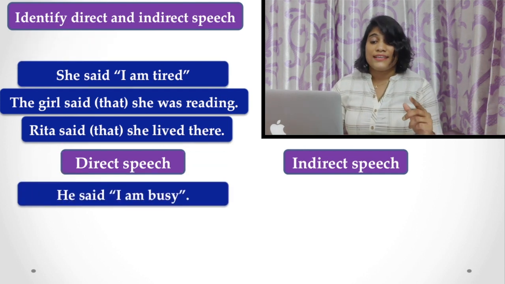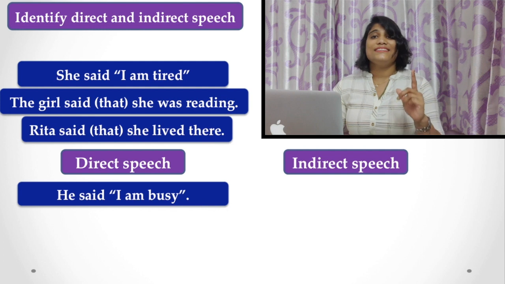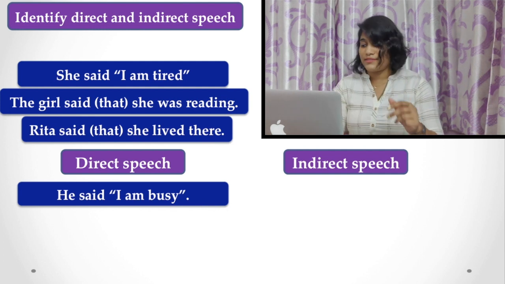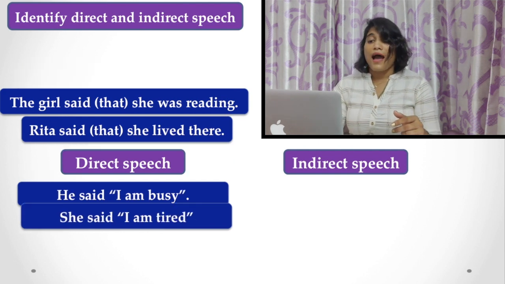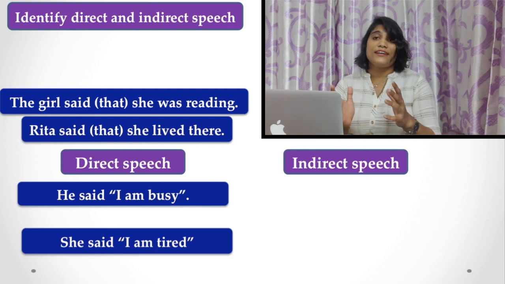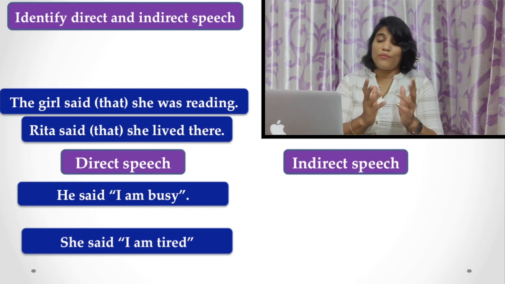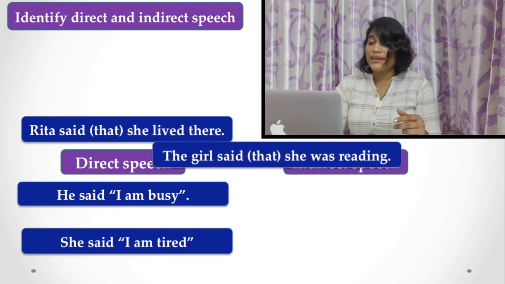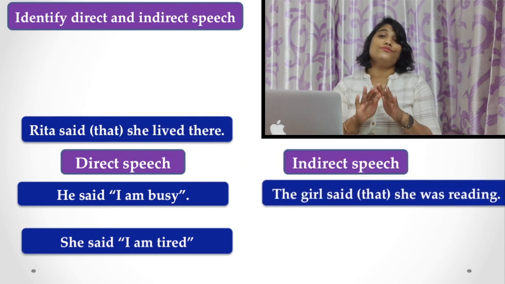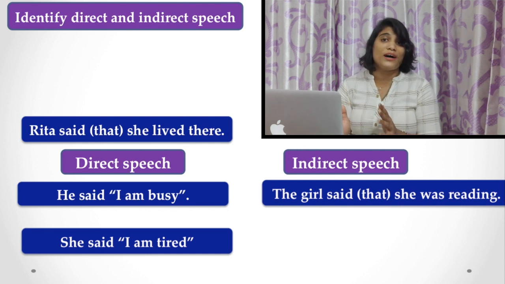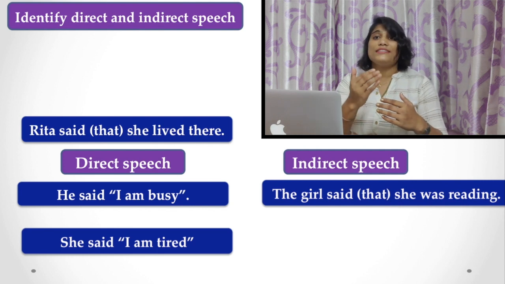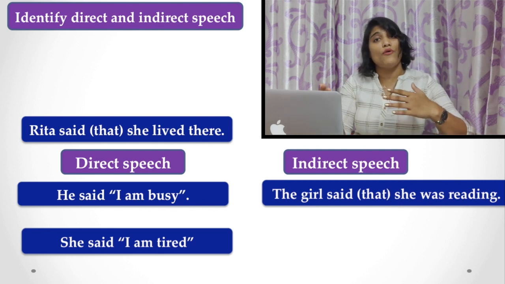Yes, "He said, I am busy" is direct speech. Why? Because it is written in inverted commas. And "She said, I am tired" is also direct, as the words are written in inverted commas. But look here: "The girl said that she was reading." Here you do not find any inverted commas. So it means that the words of the girl were actually reported by someone else.